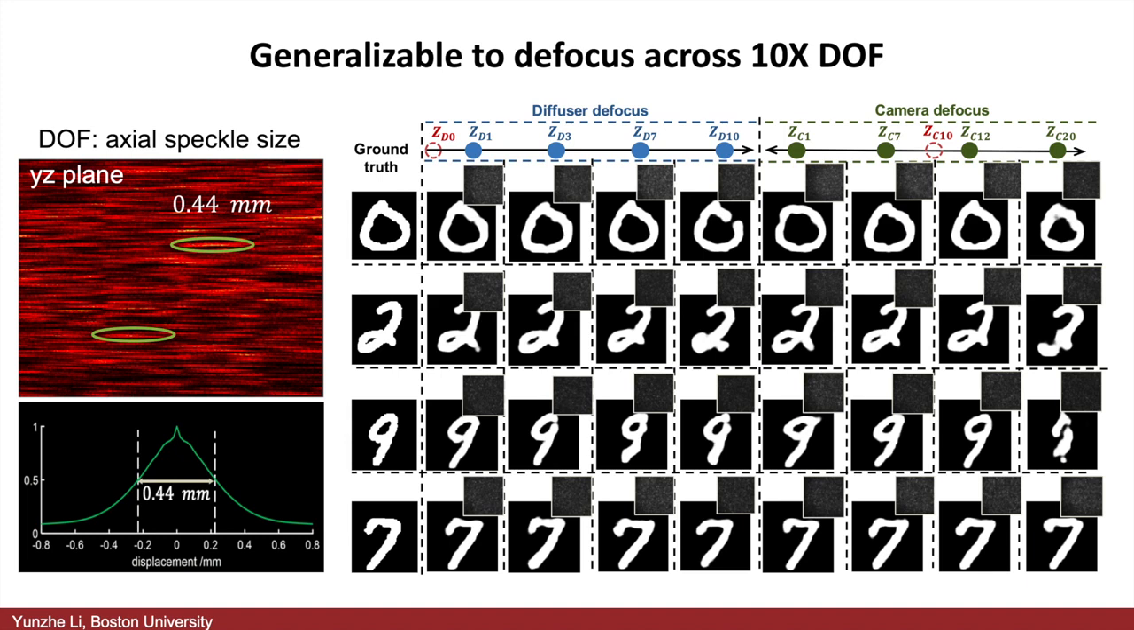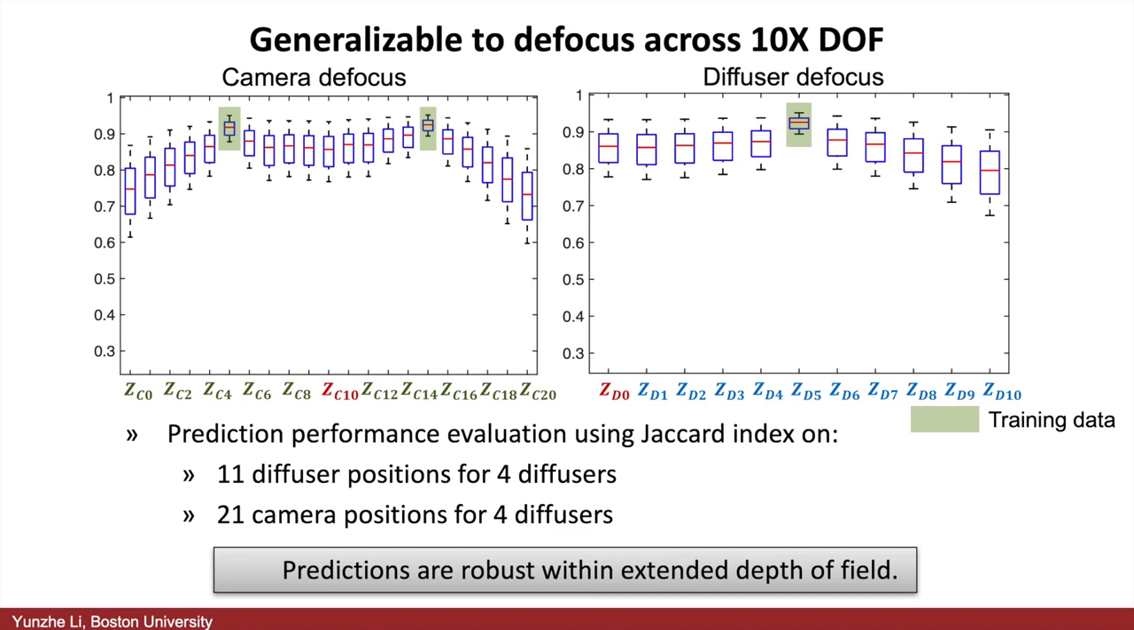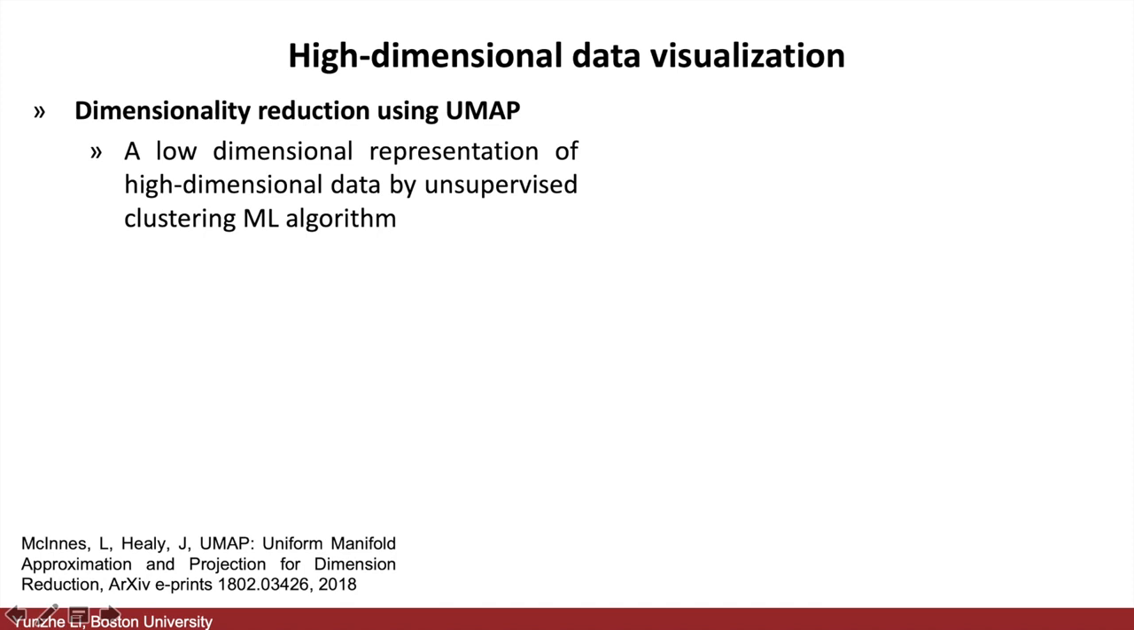The network can make good predictions where defocus ranges from 1 to 10 depths of field. When the defocus region becomes larger, like 10 depths of field, performance may decrease. We also quantitatively evaluate the result by the Jaccard index for the 2 cases, which also shows that it's robust within extended depths of field. Next, I will talk about interpretability.